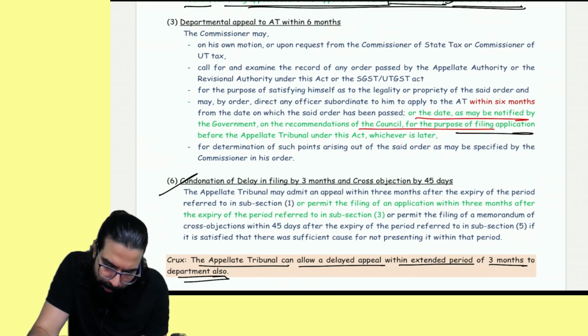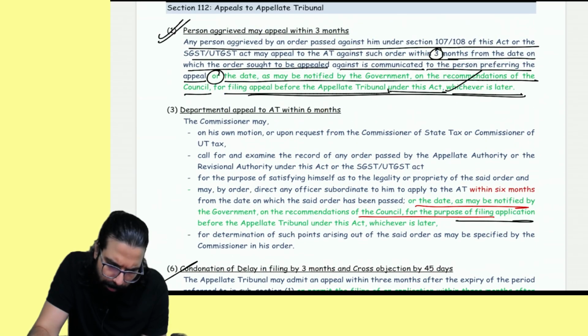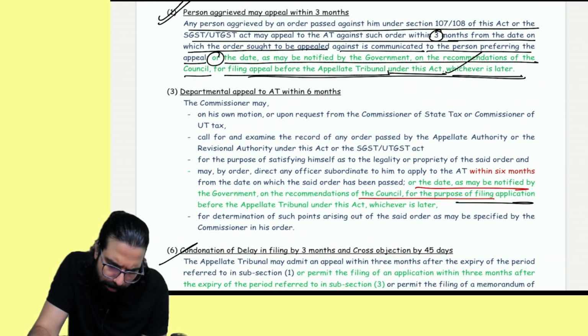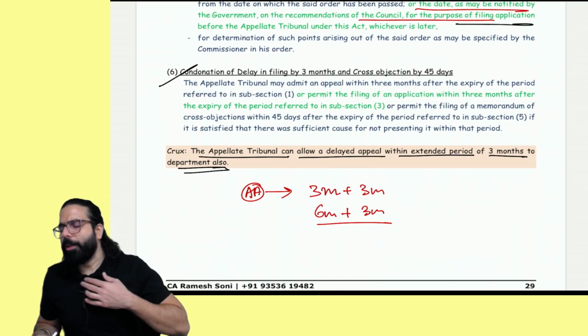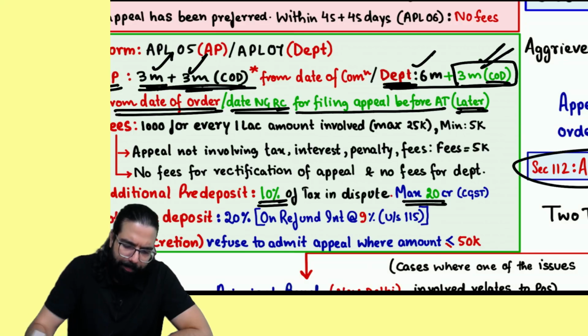Nothing else. Just give me a second. Done. I hope this point is clear. Yes, sir, this point is clear.